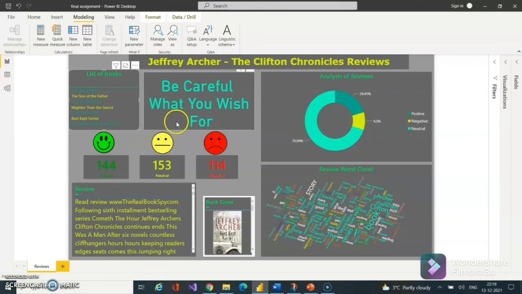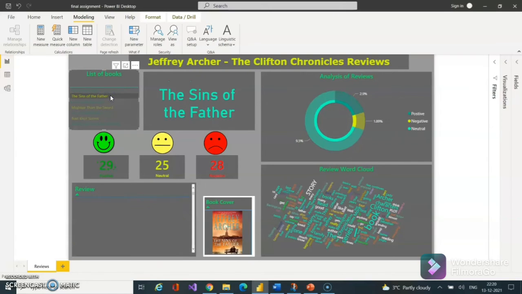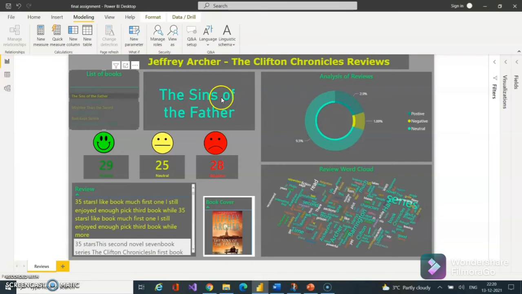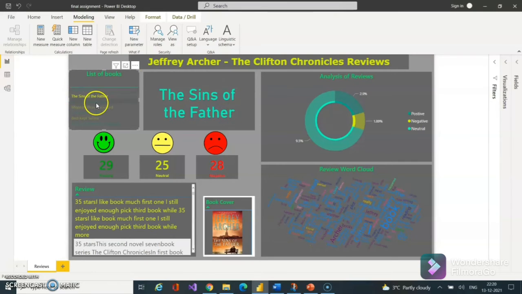Beside it, we have a card displaying the book title selected from the list of books. As you can see, once I select the title from the list of books, the title on the card changes.